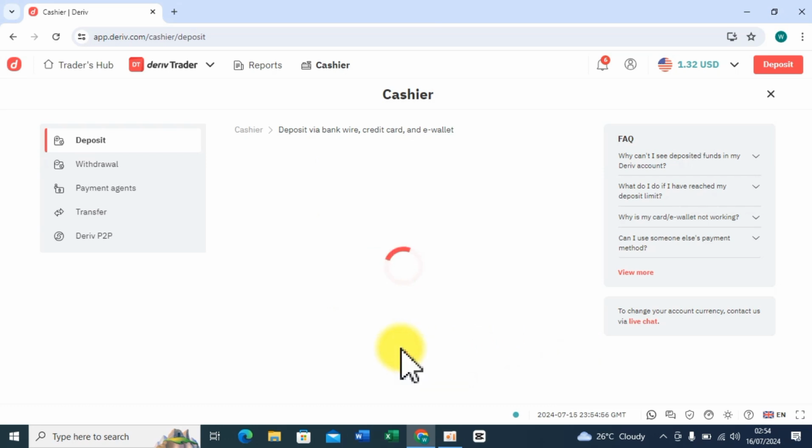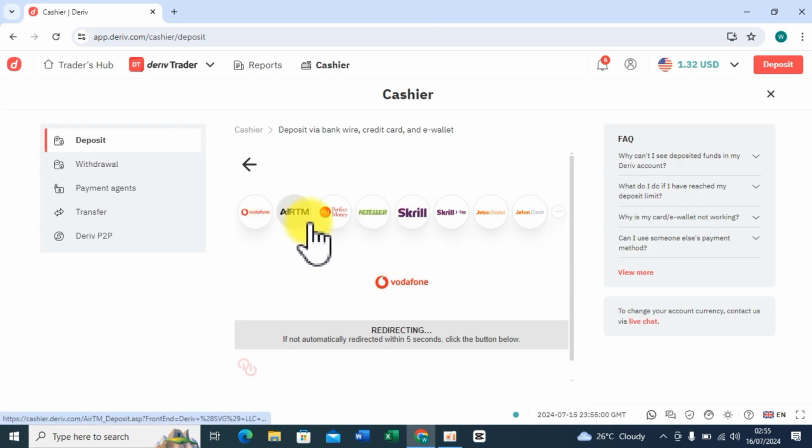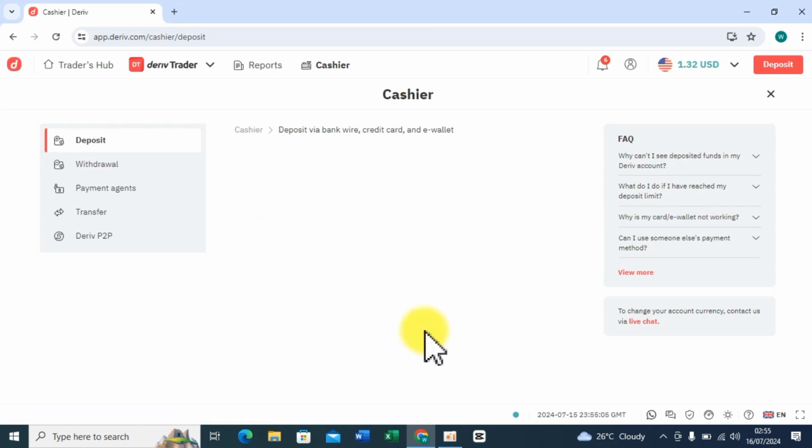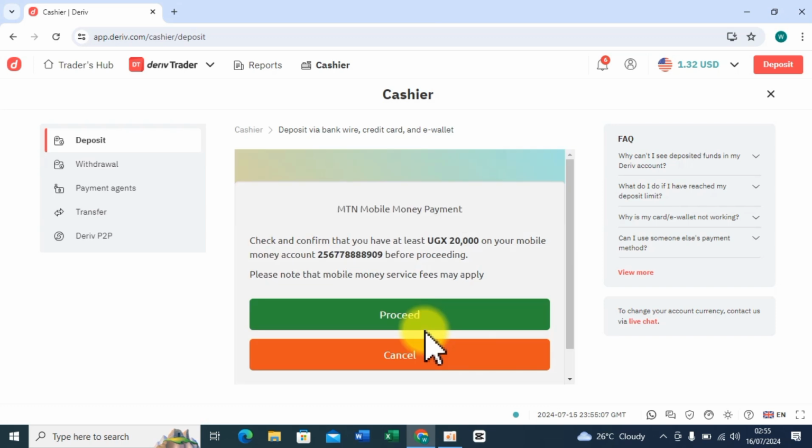You wait a little bit. You can see it is redirecting. Before I even finish reading, you can see they are saying MTN mobile money payment: check and confirm that you have at least 20,000 on your mobile money account before proceeding.